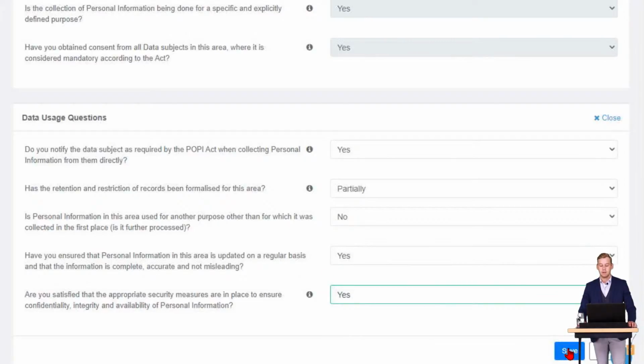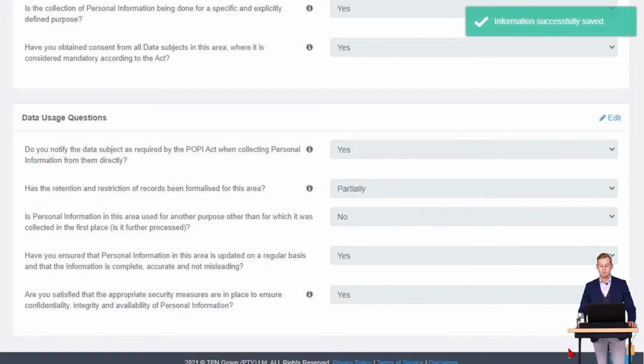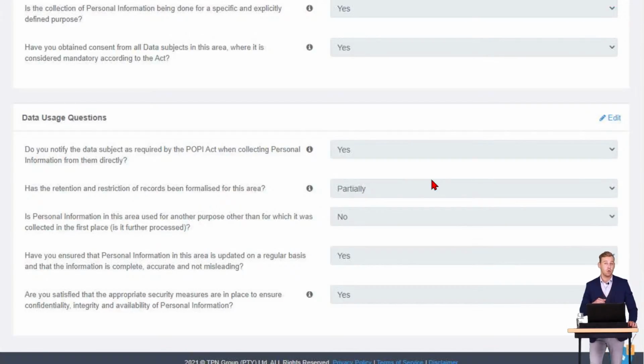Now, once I click the save button, it is automatically going to save that for me, and I can go back into my personal information impact assessment and see how I've scored for the sub-function. One of the other functionalities that has been added to the system is right at the bottom over here. I'm going to move out, and I'm going to show you that there is a little blue question frame, right at the bottom at my right knee.